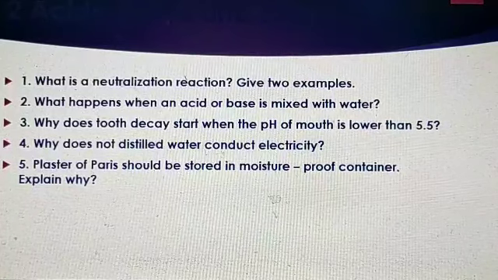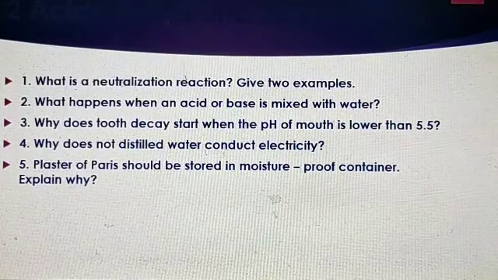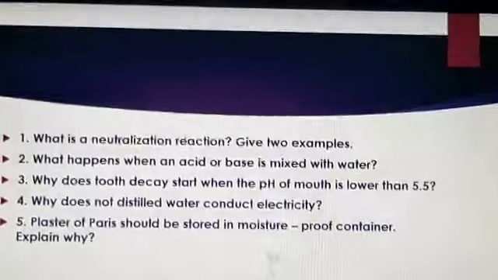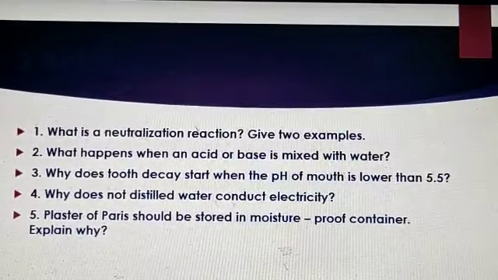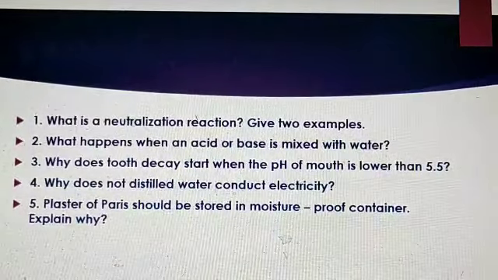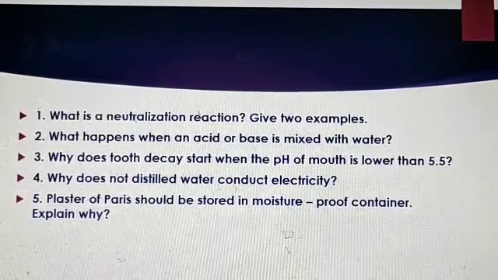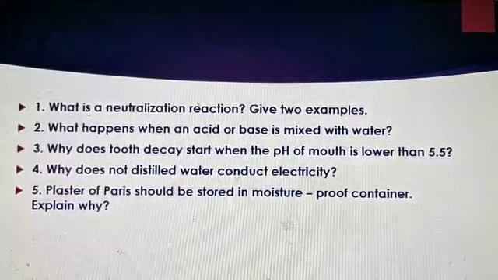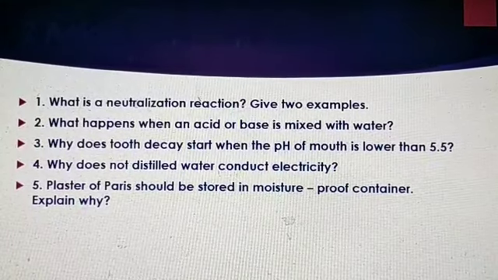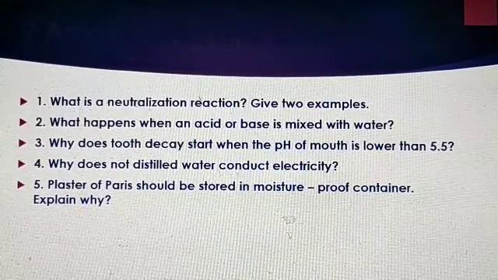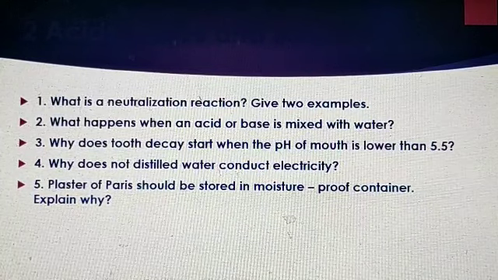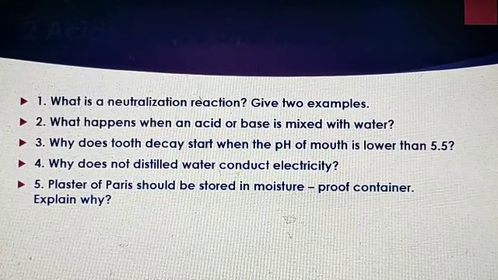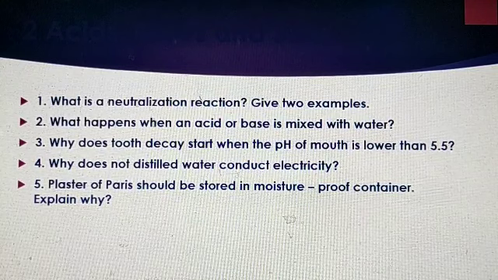After that one, second chapter. What is neutralization reaction? Give two examples. What happens when an acid or base is mixed with water? Next, why does tooth decay start when the pH of the mouth is lower than 5.5? Next, why does distilled water not conduct electricity?